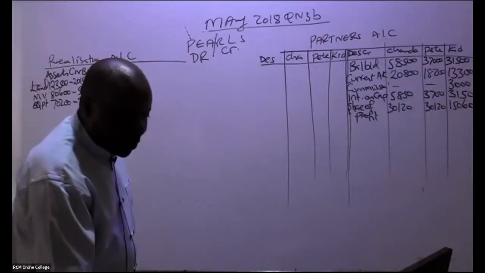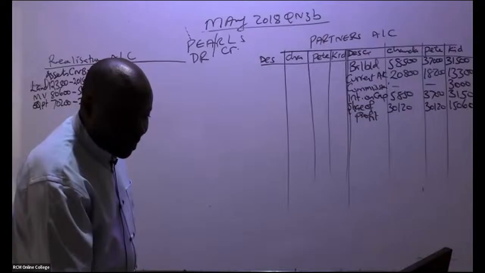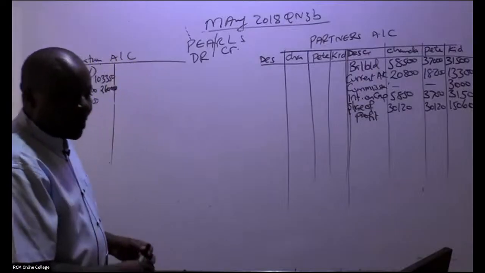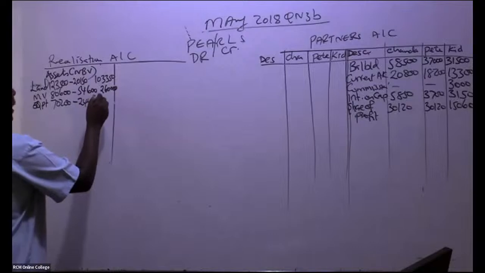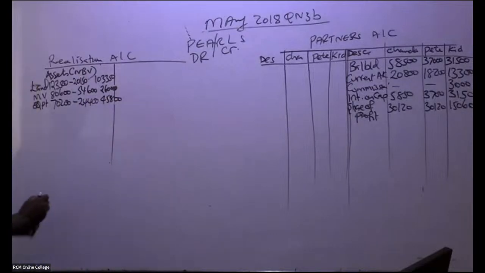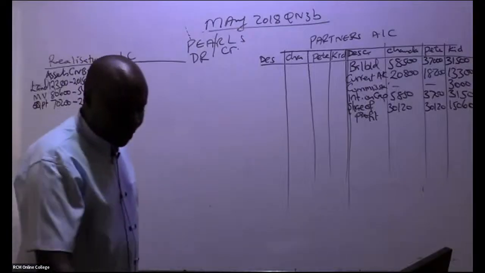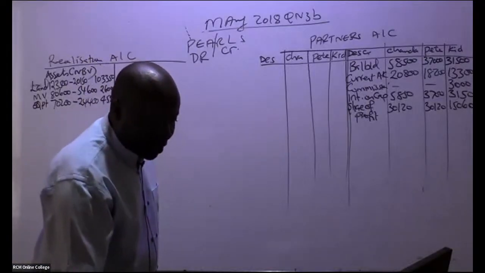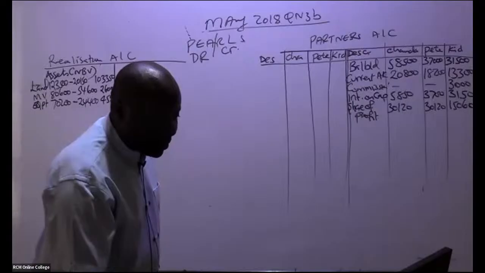Yeah, so they're giving me 45,800. Thank you very much. 45,800 like that. So again, we have the fourth item that was taken over. All assets, we are debiting them at their net book value.